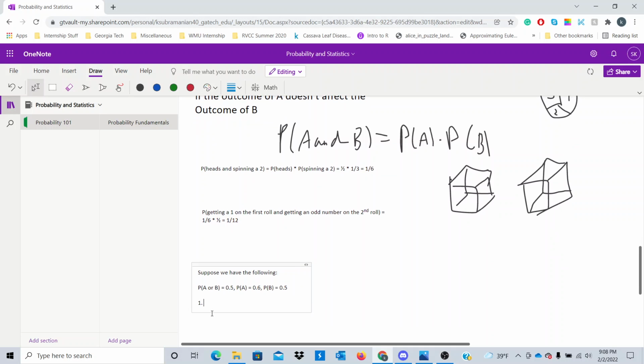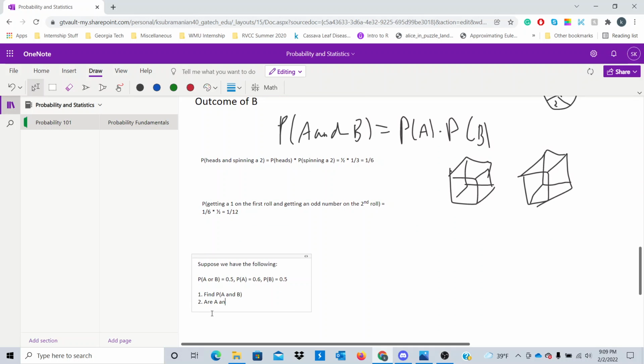So basically what we want to do is find the probability of A and B happening, and see whether A and B are independent events.